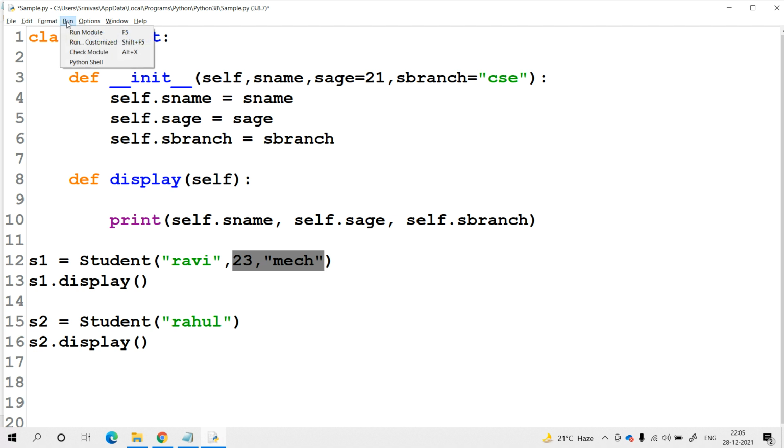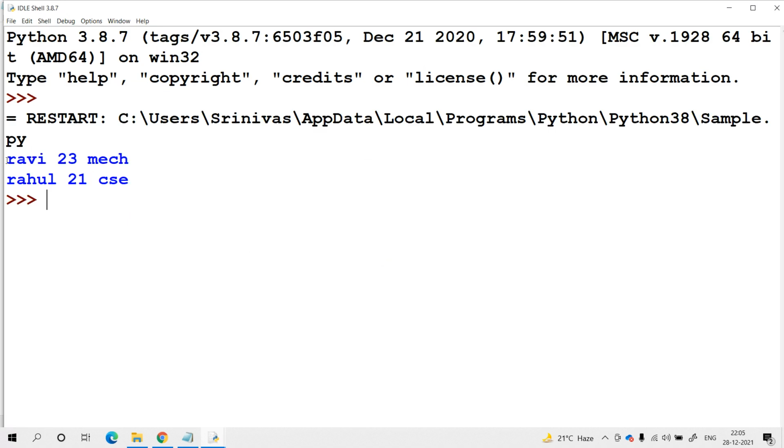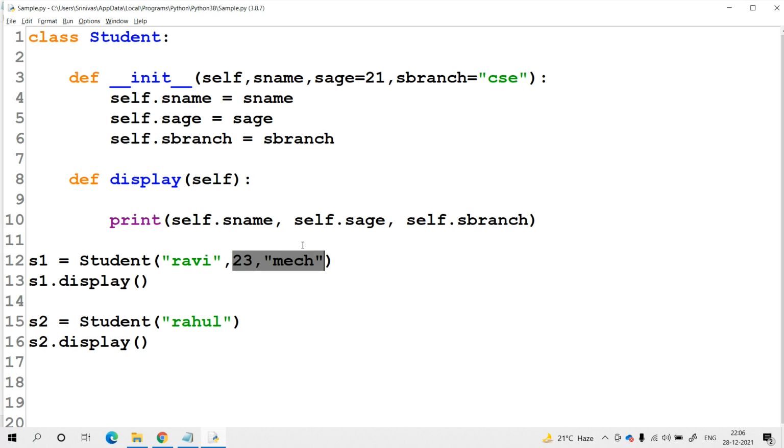Try to check it now. Definitely we will get the values. For the first student, the name is Ravi and the value that we are passing is 23. That replaces the original default value available in the age, and mech is also overriding the CSC branch.